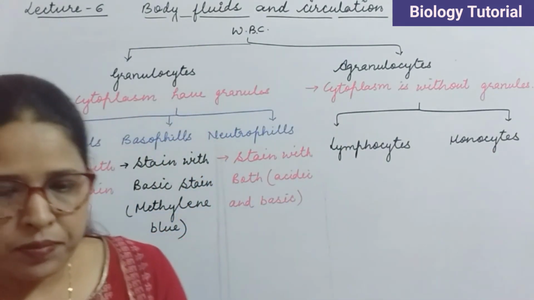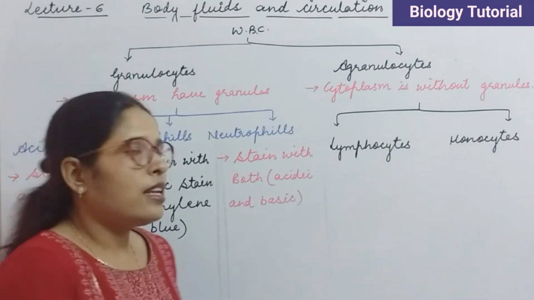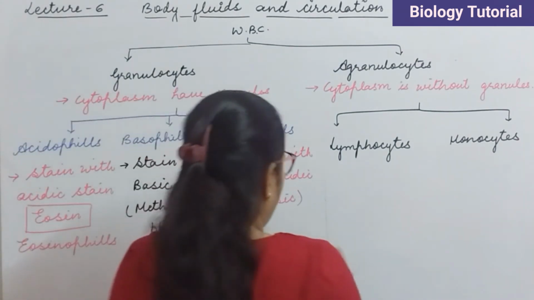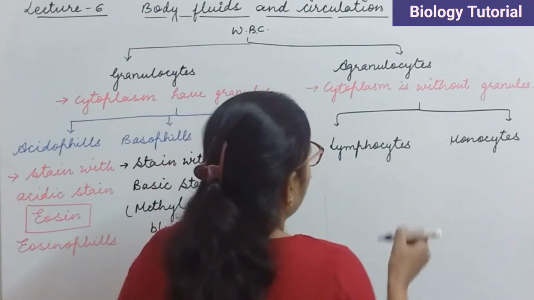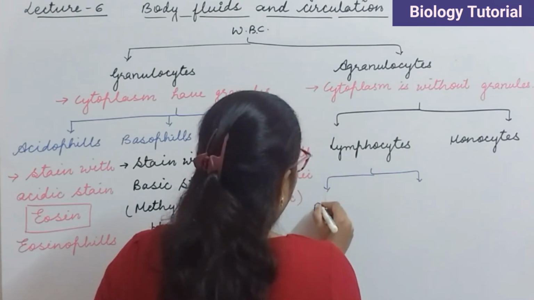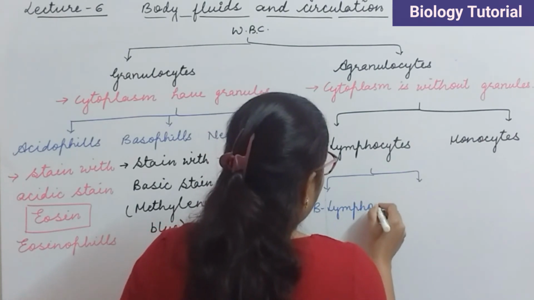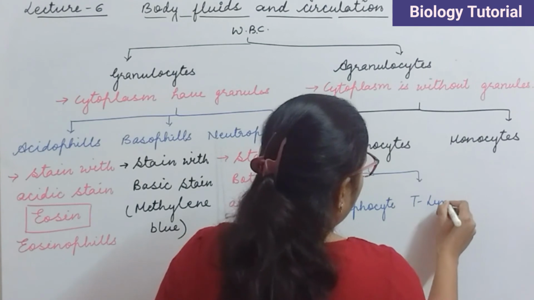Lymphocytes are again classified into two categories. These are the cells which provide immunity to the body. So these are also classified in two types, that is B lymphocyte and the second one is T lymphocyte.